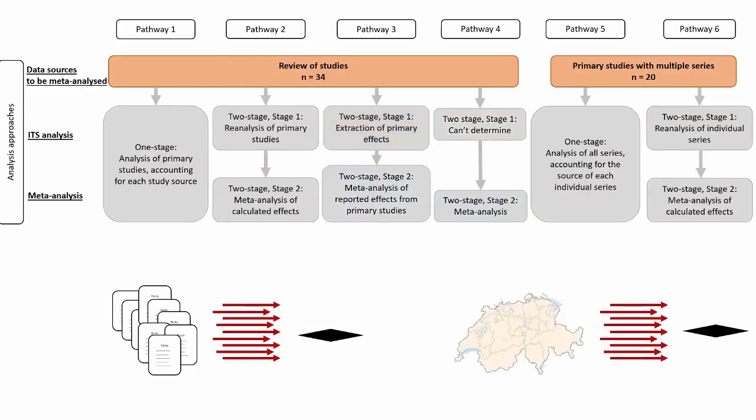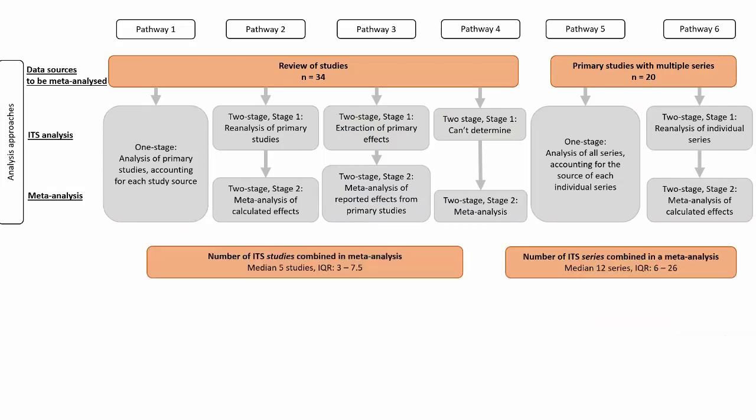So first of all, as mentioned before, reviews may combine ITS studies or interrupted time series, the former being the classical type of review, which collects published studies for inclusion in their meta-analysis, of which we had 34 reviews. However, we had 20 reviews where the meta-analysis was performed on interrupted time series, such as collecting ITS data from each province in Switzerland, for example, and combining the effect estimates from each of these series in a meta-analysis.